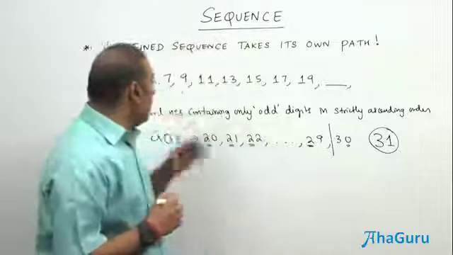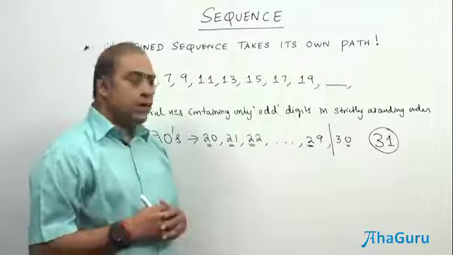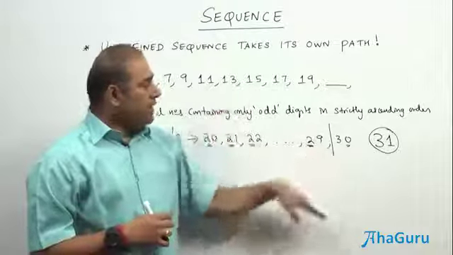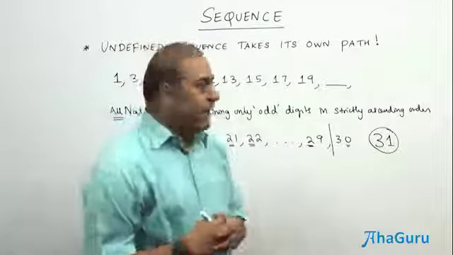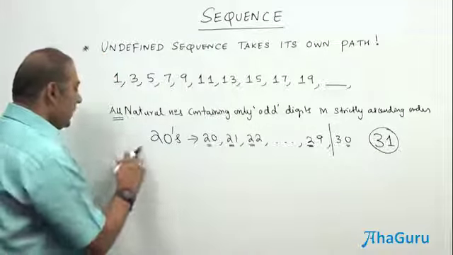If it is going to be odd numbers in strictly ascending order, all odd numbers, it is going to be 21. If you take another rule, it is going to be 31. Therefore, we can't say. In fact, I can give you another example, very simple.